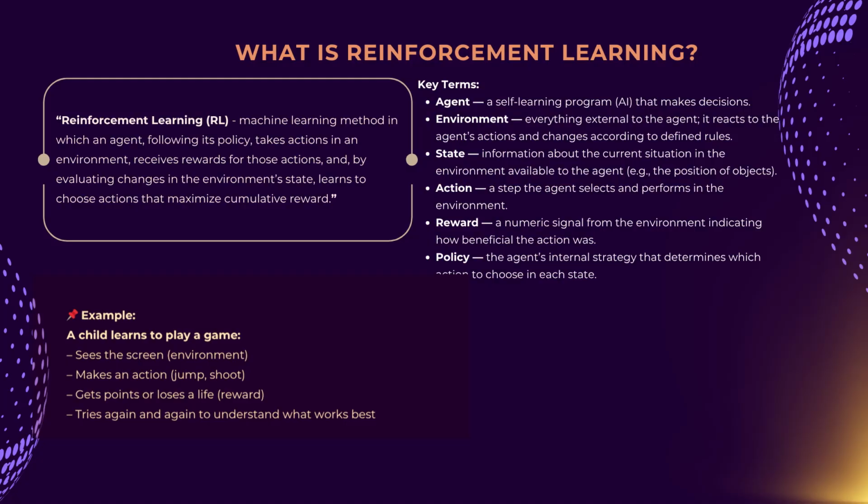Once they perform the action, two things happen: the game renders a new scene, our new state, showing the character's movement and enemies' reactions. And the game tells them whether they did well by awarding points for collecting a bonus or subtracting a life for colliding with an enemy. That is the reward. The child isn't learning from a textbook of rules, but by trial and error. Over time, they discern which actions in which situations yield good outcomes, which yield bad ones, and develop their own playing policy. Eventually, they complete the game.